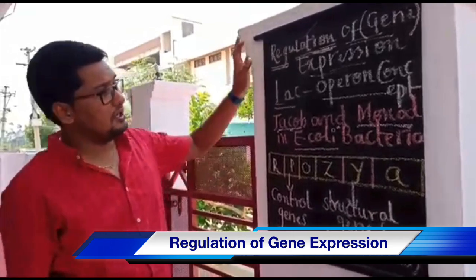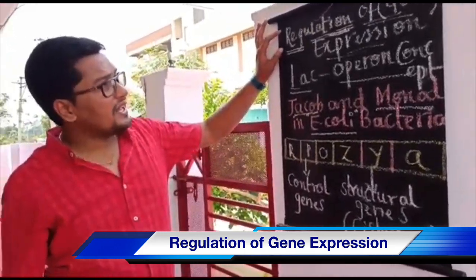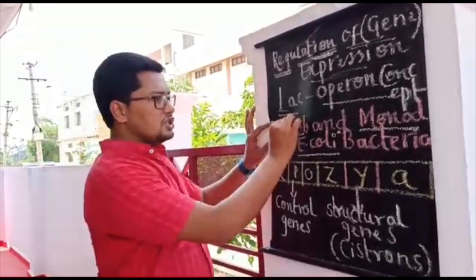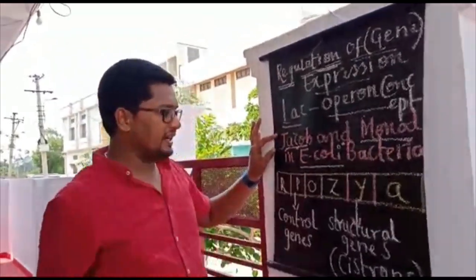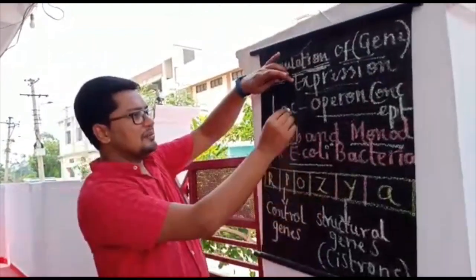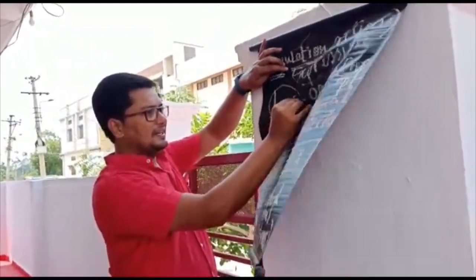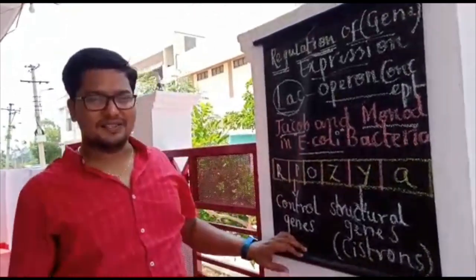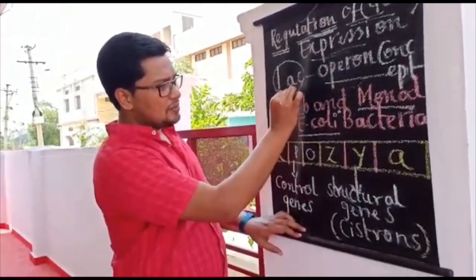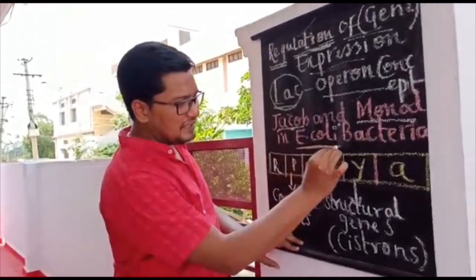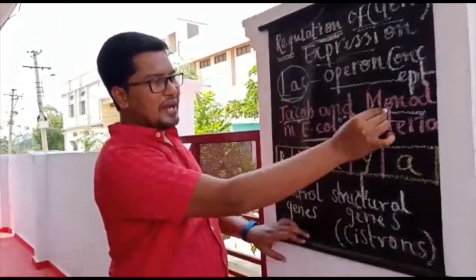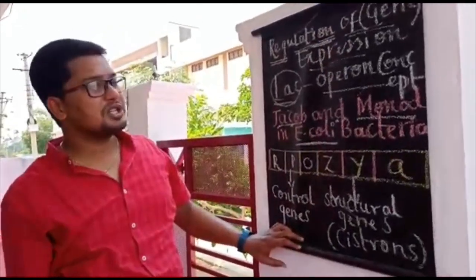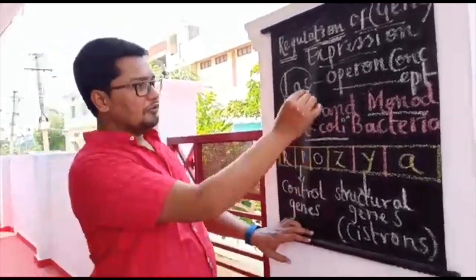To explain the mechanism behind the regulation of gene expression, Jacob and Monod studied the metabolism of lactose in E. coli bacterial cells. By studying the metabolism of lactose in E. coli bacterial cells, Jacob and Monod explained the mechanism behind the regulation of gene expression, for which they won the Nobel Prize.